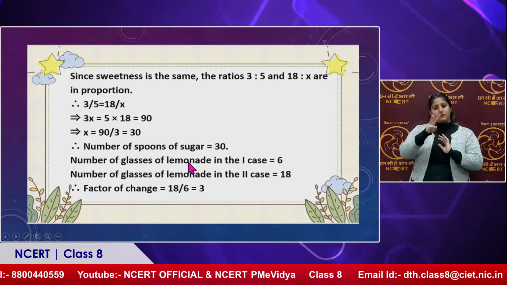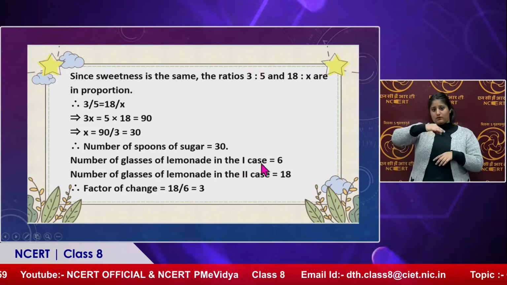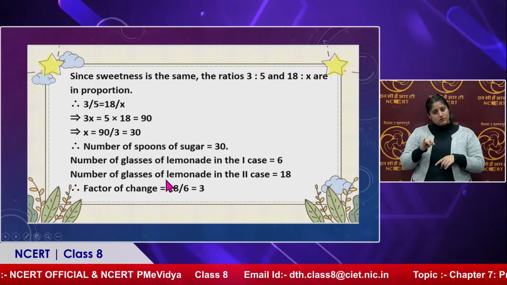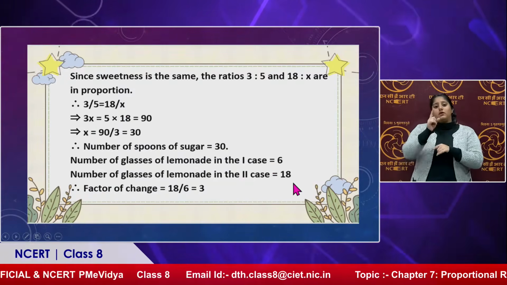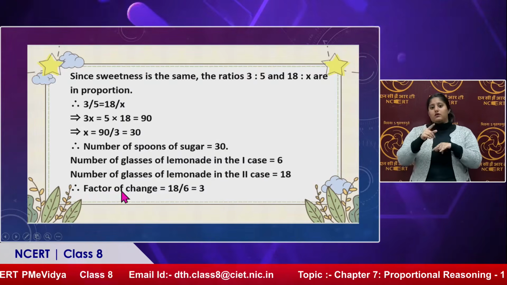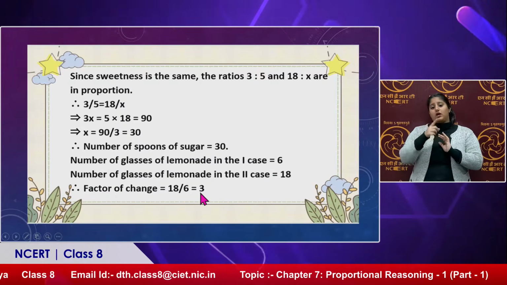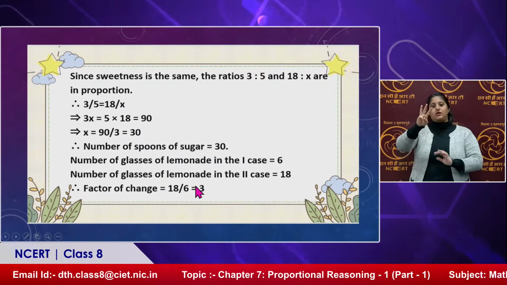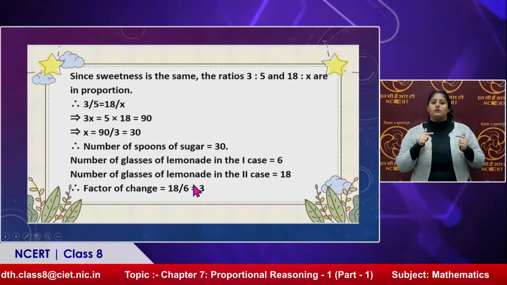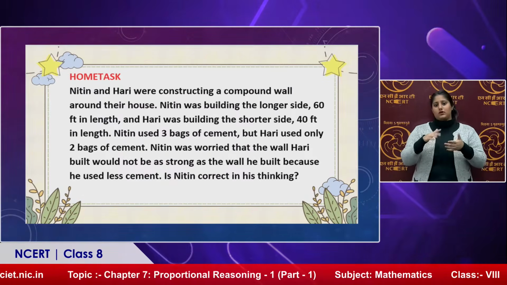So, number of glasses of lemonade in the first case is 6, and in the second case is 18. So, what is the factor? 18 upon 6, that means 3. Fine. So, this is your home task.